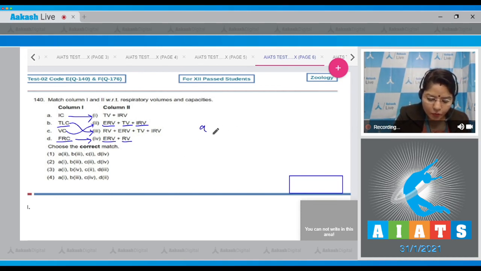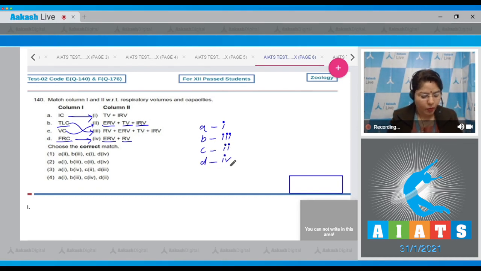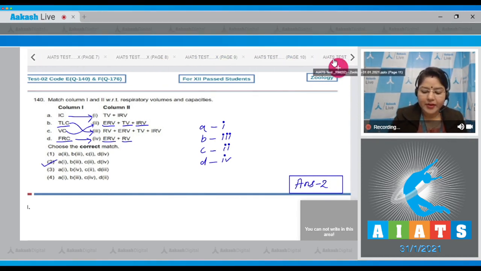So A in column 1 matches with first in column 2, B in column 1 matches with 3 in column 2, C in column 1 matches with 2 in column 2, and D in column 1 matches with 4th in column 2. So the correct answer to this question is A with first, B with third, C with second and D with fourth, which is given in option number 2. So the correct answer to this question is option number 2. Let's see the next question.